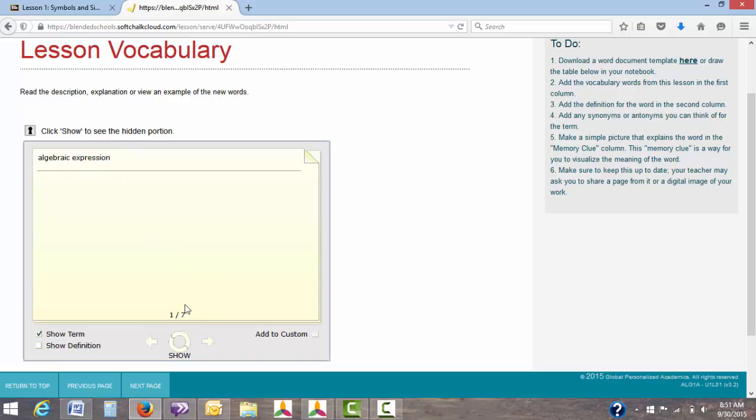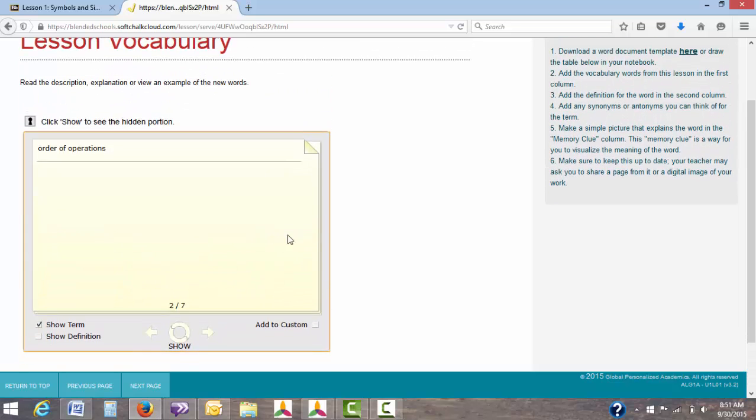In this case, there are 7 total vocabulary words. The first word is algebraic expression. If you click on the Show button, it'll then give you your definition. By going through the right arrow, it'll give you your next one. If you'd like to, you can go to the Show definition, and then it'll give you your definition right away, whichever you prefer.